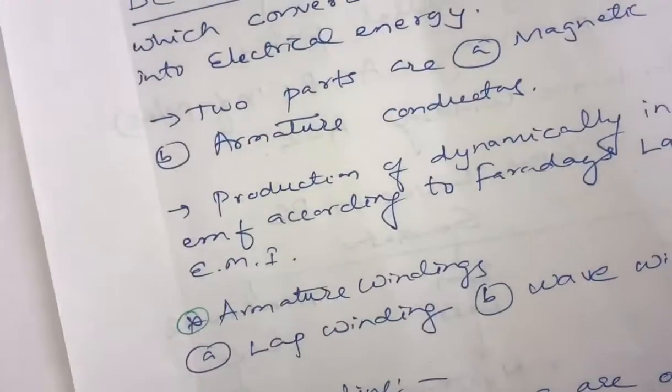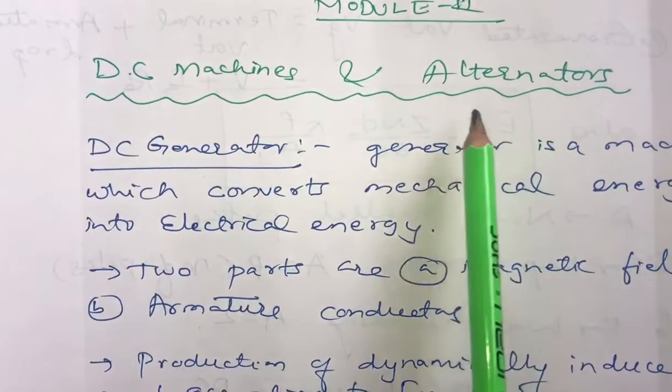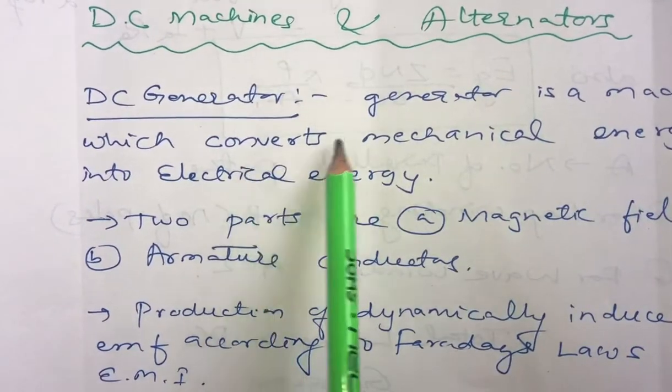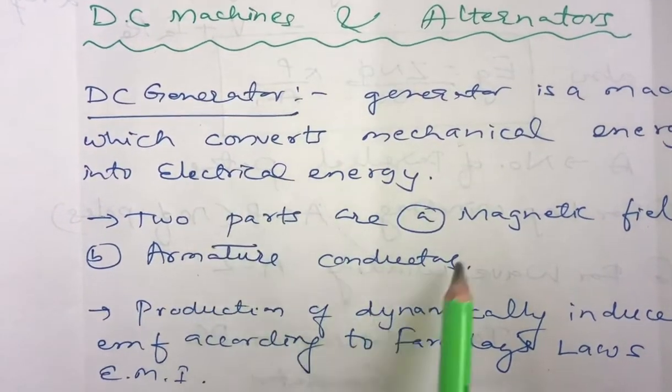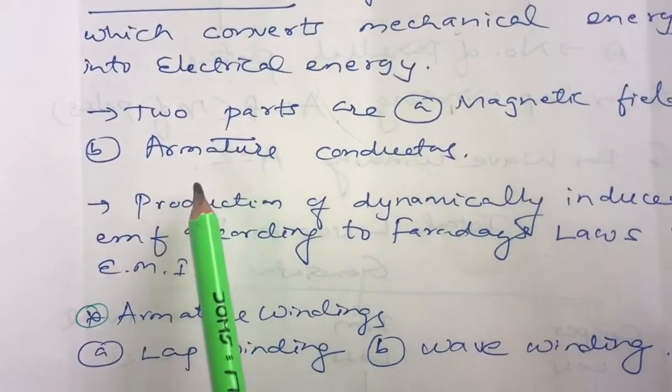So this is regarding electrical and electronic measurements, and now we shall continue with the next module, that is the second module, DC machines and alternators. In that we have a DC generator. What is a generator? A generator is a machine which converts mechanical energy into electrical energy. We have two parts here, one the magnetic field and the other the armature conductor.